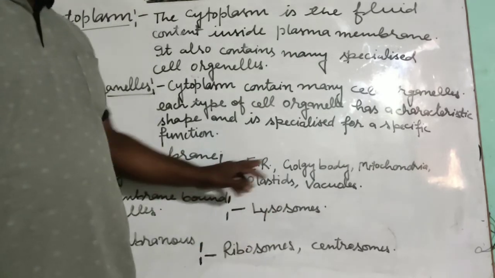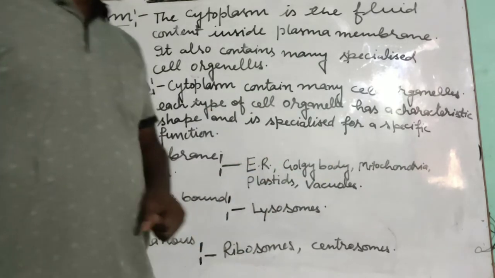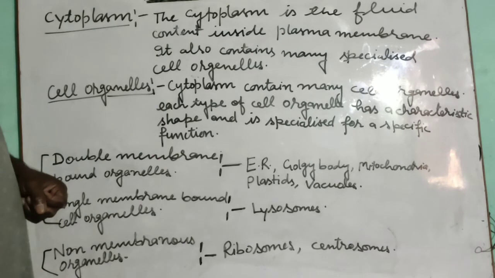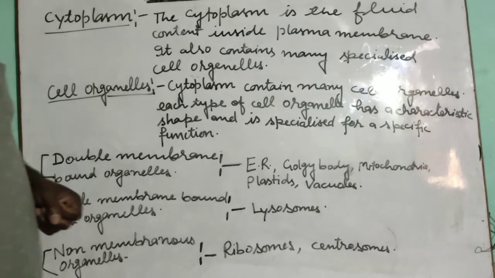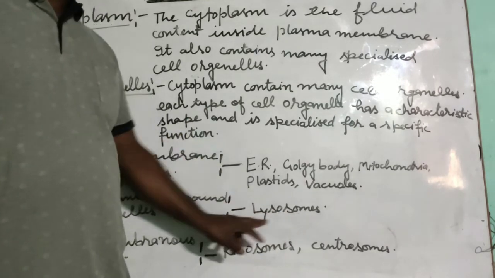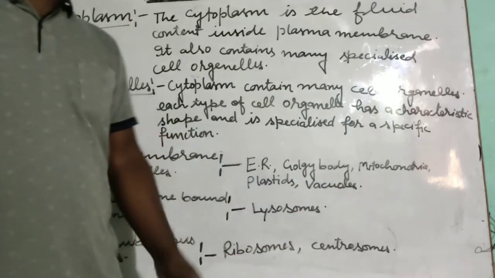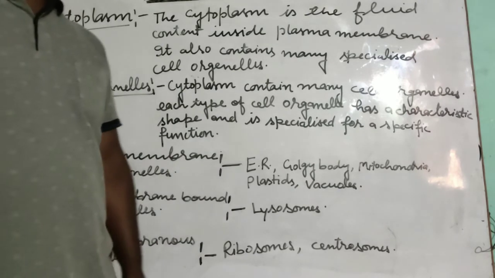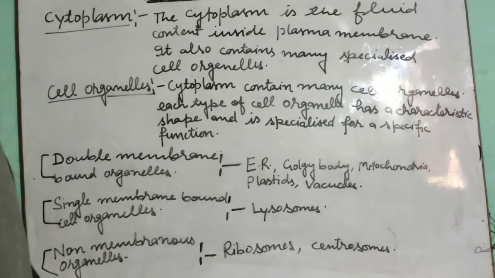One by one we will discuss all these. There is a cell organelle in the cell that has a single membrane, and it is lysosome. We will study the lysosome. It is very important. It is the disposal bag. We will discuss lysosome further.